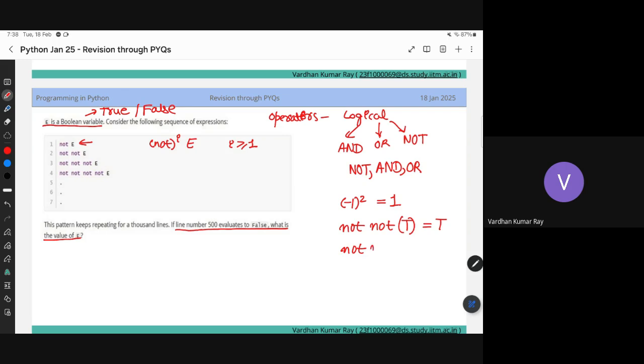Not of false will give you false. So any even number of nots will cancel the effect. As you can see, 500 is divisible by 2, right? So not power 500, E will give you just E, which is given as false. Can you see why E should be false? So you will get false as the answer. That's all. So let's move on to the next question.